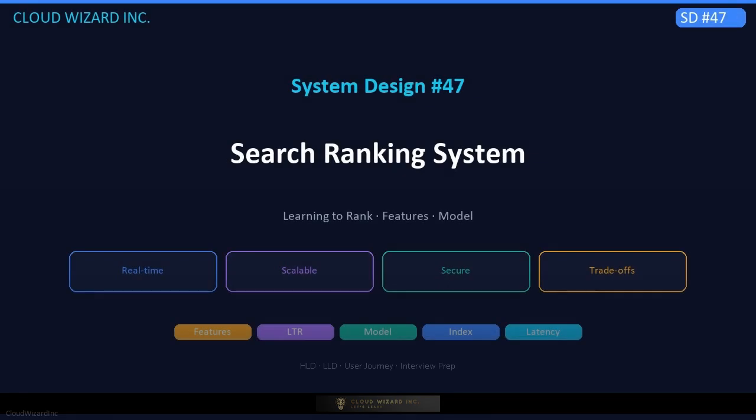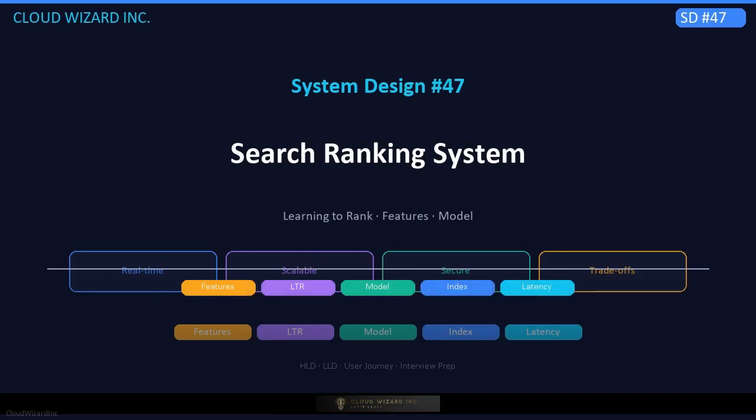Welcome to Cloud Wizard. In this video, we're doing a complete deep dive into the search ranking system, the engine that decides which results appear first when you type a query into any search box. We'll cover how platforms like Google, Bing, and Amazon take a raw query and return the most relevant results out of billions of documents in under 200 milliseconds. Whether you're preparing for a senior engineering interview or building search infrastructure at scale, this one is for you. Let's get into it.